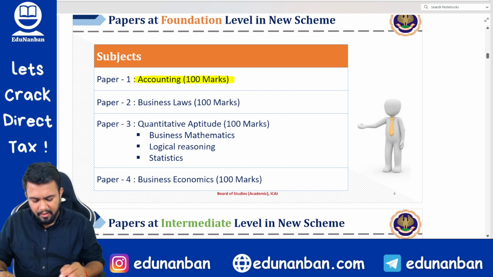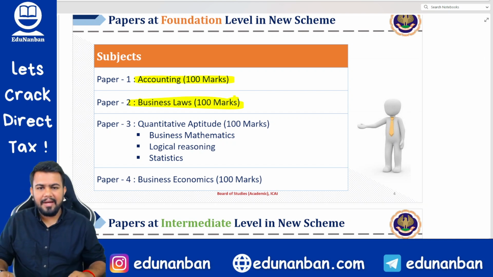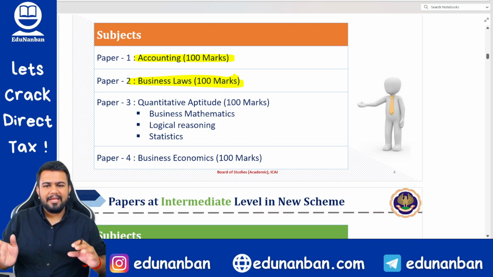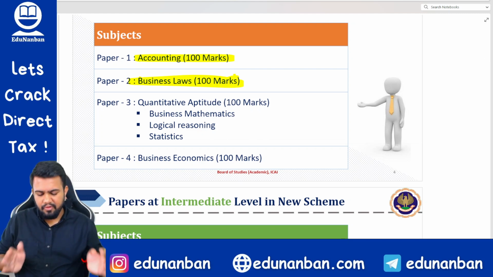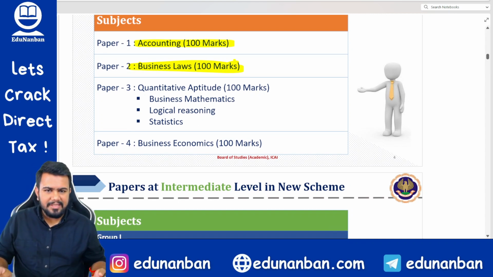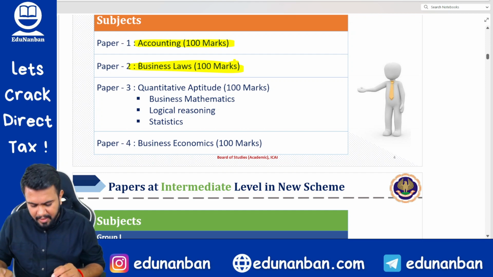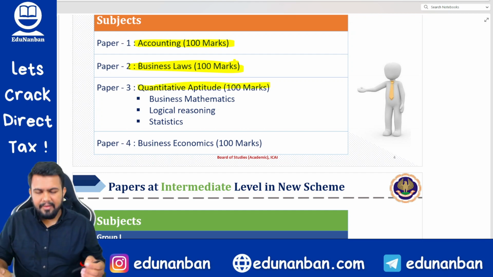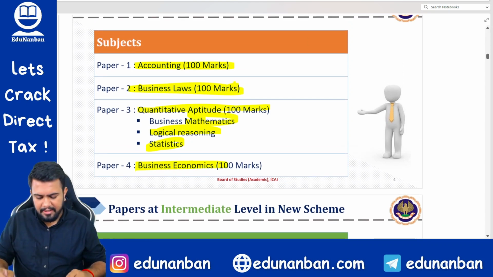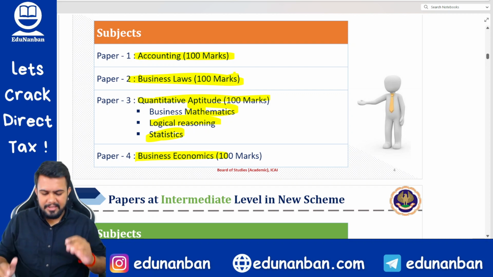So paper 1 will be accounting, paper 2 will be business laws for 100 marks. Earlier it was business laws and business reporting, that was English basically. So now English is removed and only business laws is there. Okay, but there are some inclusions in the syllabus also. Then paper 3 will be quantitative aptitude, which will include maths, logical reasoning and statistics. And paper 4 will be economics for 100 marks. So these are the foundation subjects.